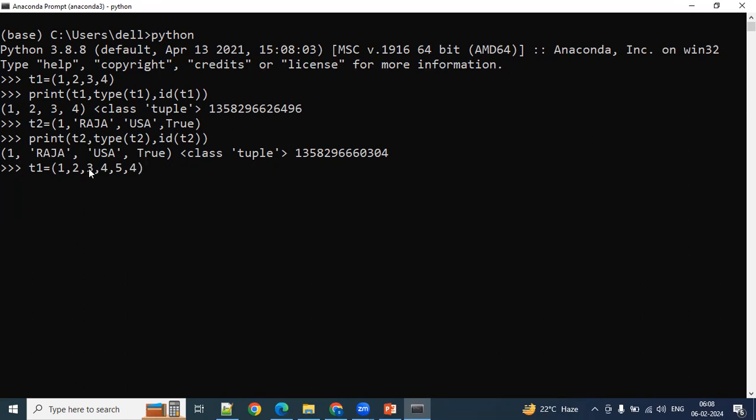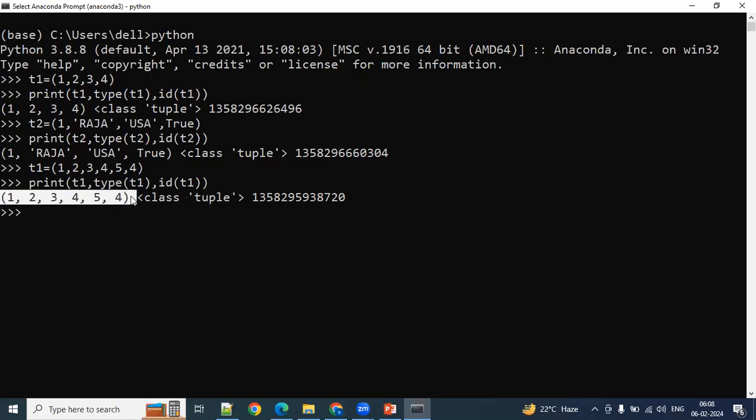5, 4. So 4 is repeated twice here. Let me try to define this one. Yes, it is allowing. Now, if you try to print that one, what is happening? See, it is happening. And that too, it is ordered, right? Why am I saying it is ordered? Whatever the way you are inserting the data in the tuple, the same way you're getting the output. We call this order preservation. Whatever the elements are while inserting in the tuple, in the same order you're getting the output as well.